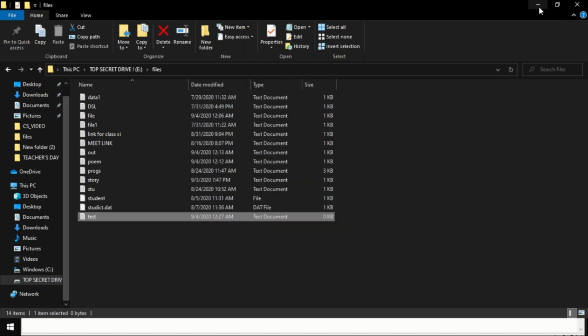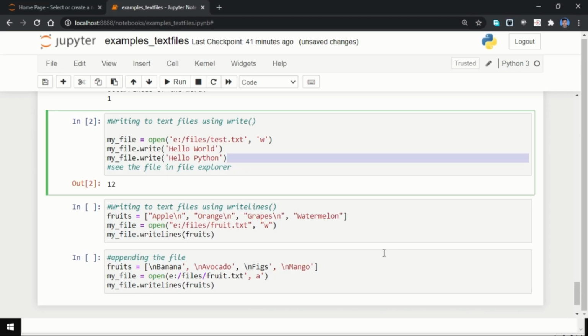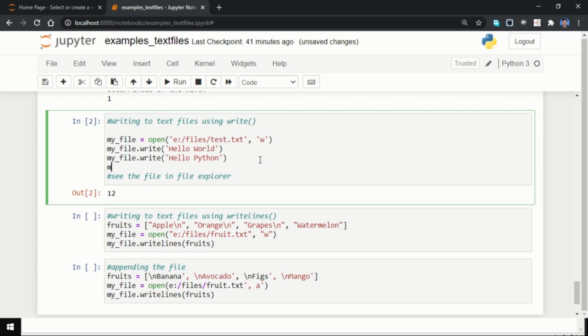Any reason you can tell why this file is blank? Yes, you got it right, because we have not closed that file. So we have to close it. So I am writing the code, my file dot close. Okay, again I will run this program.